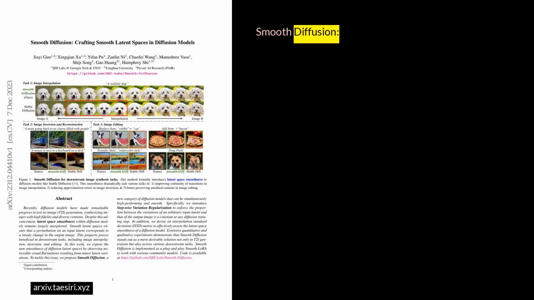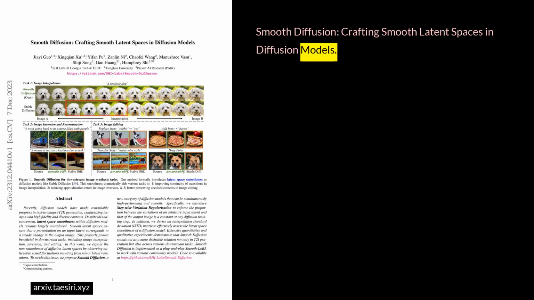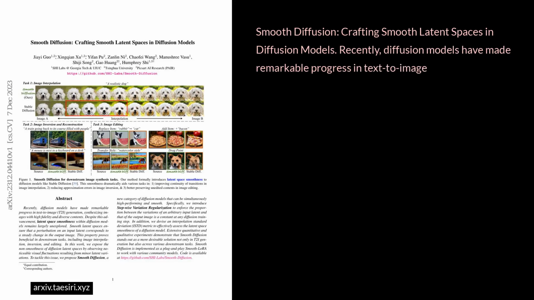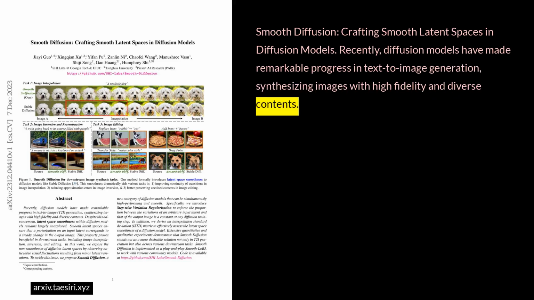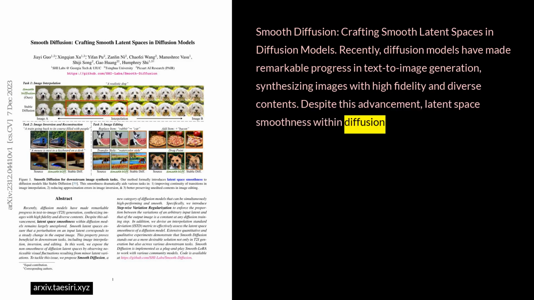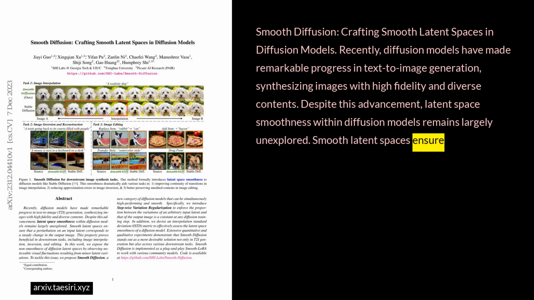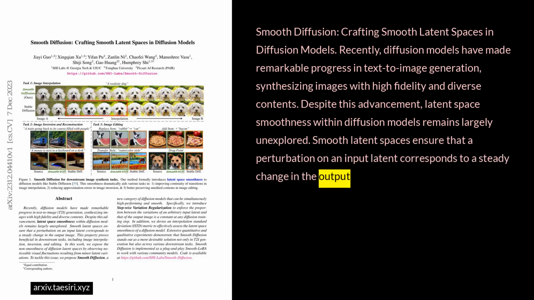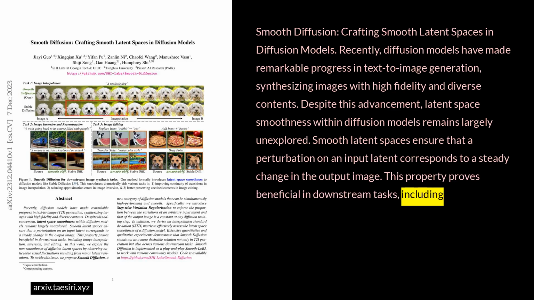Smooth Diffusion: Crafting smooth latent spaces in diffusion models. Recently, diffusion models have made remarkable progress in text-to-image generation, synthesizing images with high fidelity and diverse contents. Despite this advancement, latent space smoothness within diffusion models remains largely unexplored. Smooth latent spaces ensure that a perturbation on an input latent corresponds to a steady change in the output image. This property proves beneficial in downstream tasks, including image interpolation, inversion, and editing.